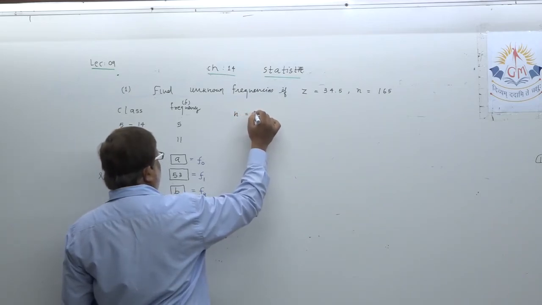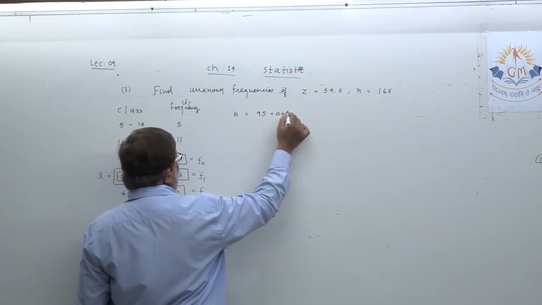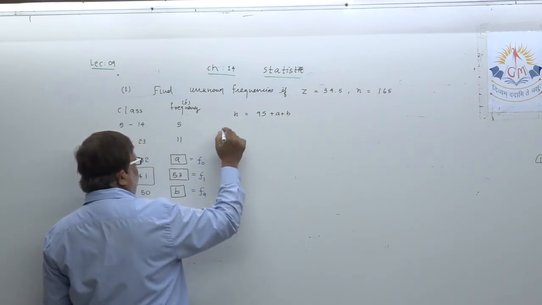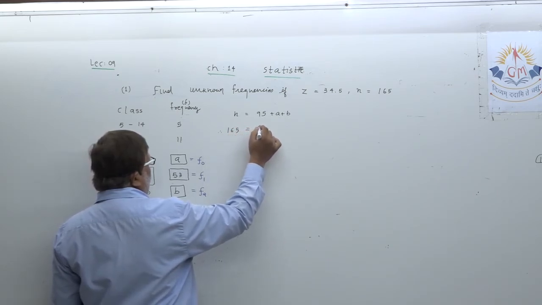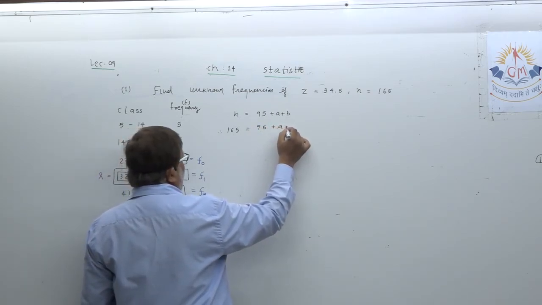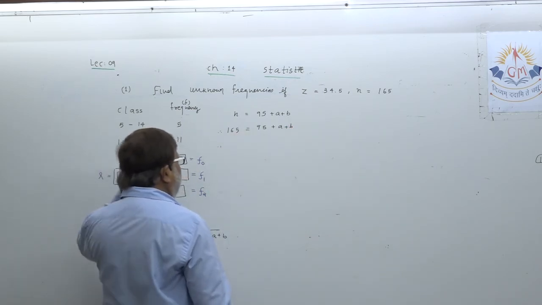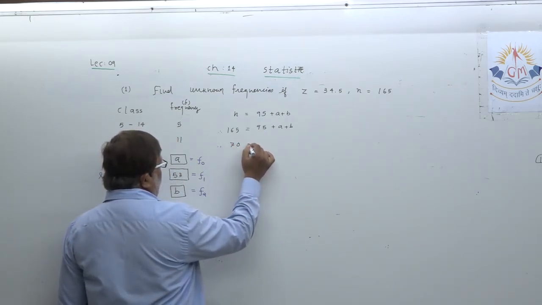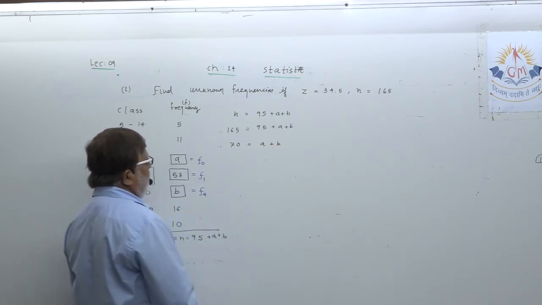N equals 95 plus A plus B. The value of N you know, 165 equals 95 plus A plus B. 165 minus 95 is 70, equals A plus B, we got.